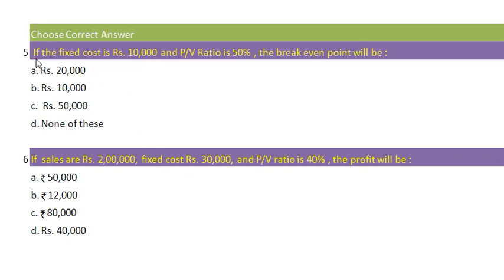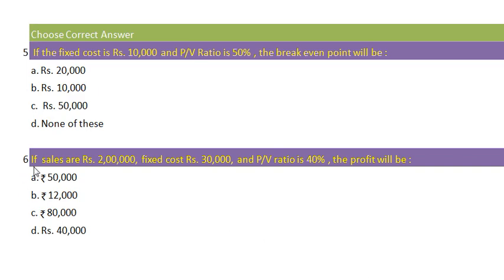Next, number 5: if the fixed cost is rupees 10,000 and PV ratio is 50%, the break-even point will be option A, rupees 20,000; option B, rupees 10,000; option C, rupees 50,000; and option D, none of these. Our answer is option A, rupees 20,000, because our formula for break-even point is fixed cost divided by PV ratio, that is 10,000 divided by 50% amounts to rupees 20,000.